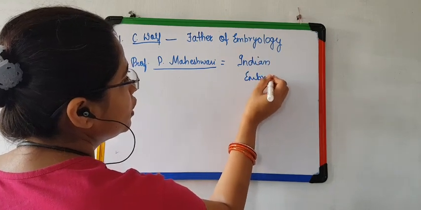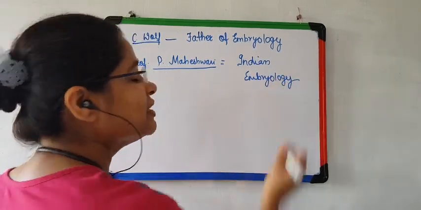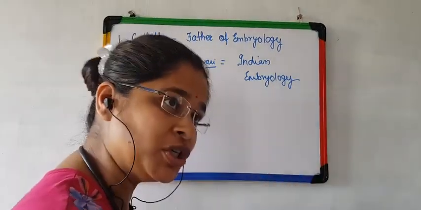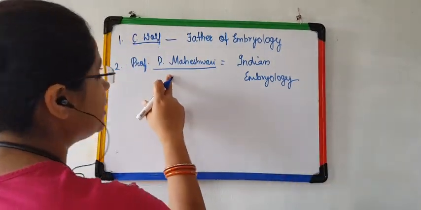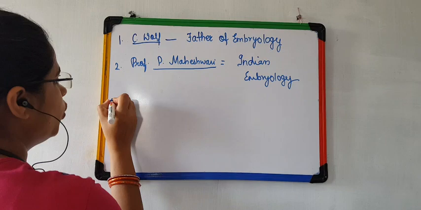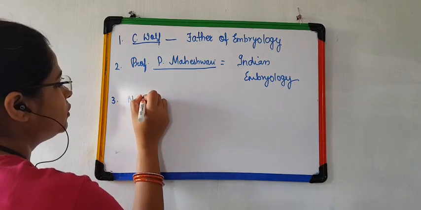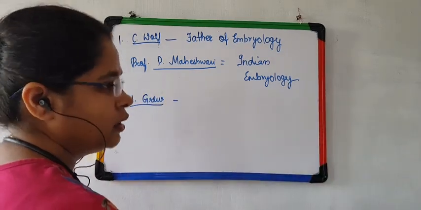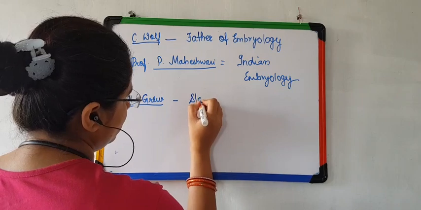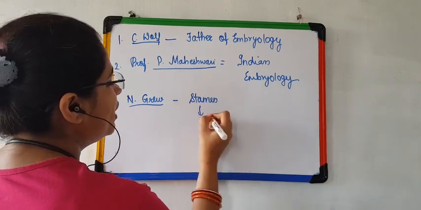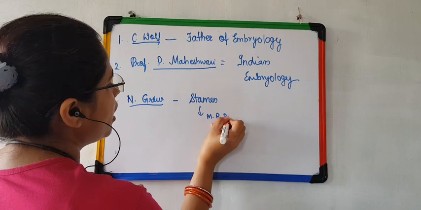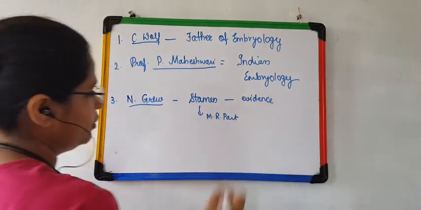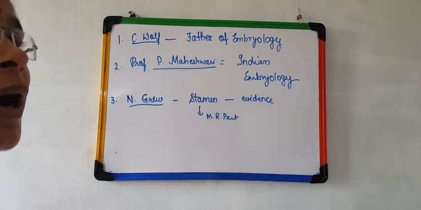When we talk about the Indian angiospermic species, the one who studied Indian angiospermic plants was Professor P. Maheshwari. One more, Camerarius. He provided the evidence that stamen is the male reproductive part.